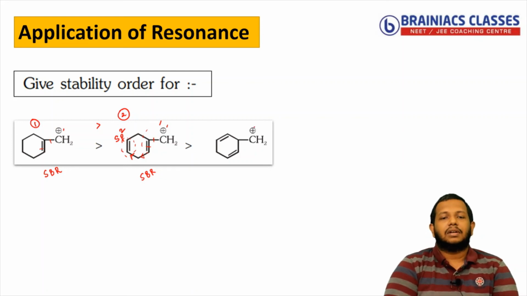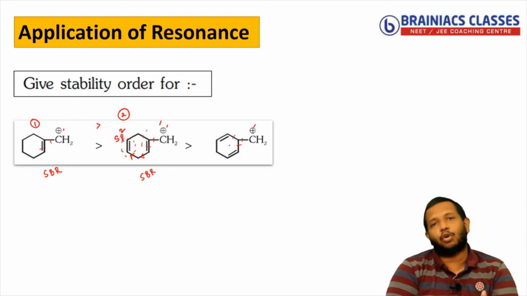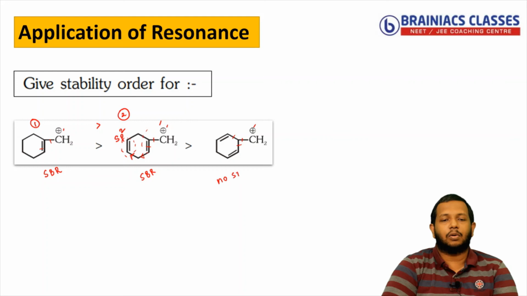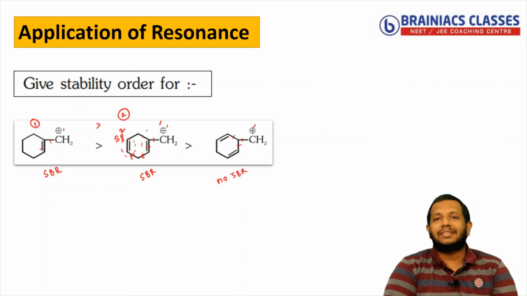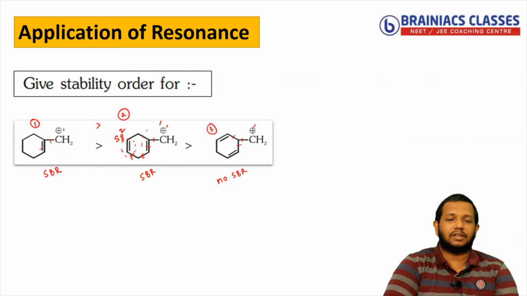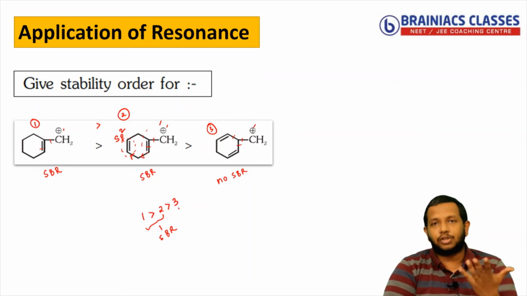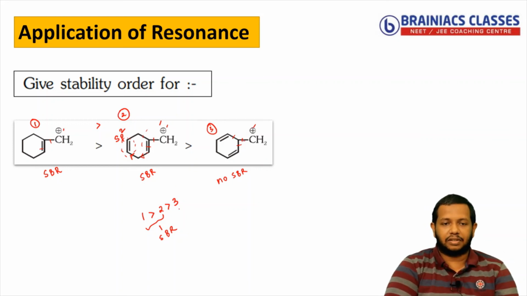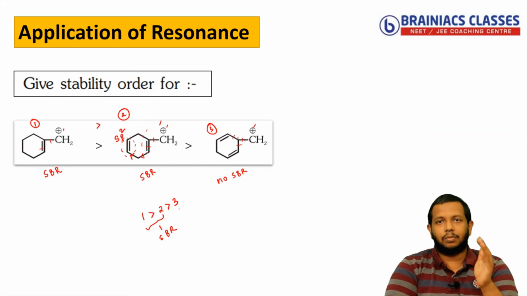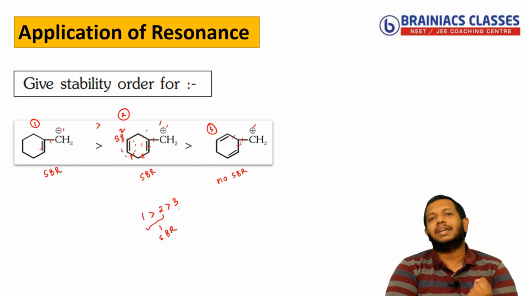Now the next one, positive charge, single bond, again single bond. That is, there is no conjugation, that means no resonance stabilization here. So that is the least stable. So again, if this is the third one, the order of stability will be 1 greater than 2 greater than 3. In the 1 and 2 we can see stabilization by resonance is present. The third one will not show resonance. The reason for that is positive charge, single bond, single bond. It should be positive charge, single bond, then a double bond should come, but here two single bonds are coming consecutively, so there is no resonance present here.